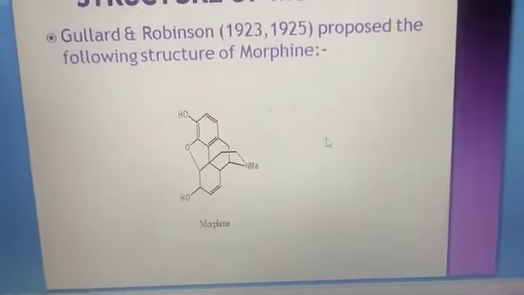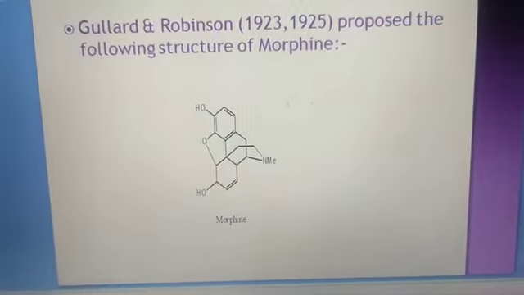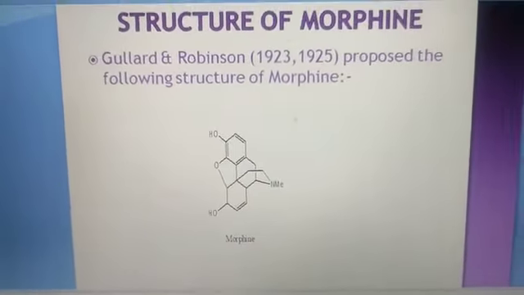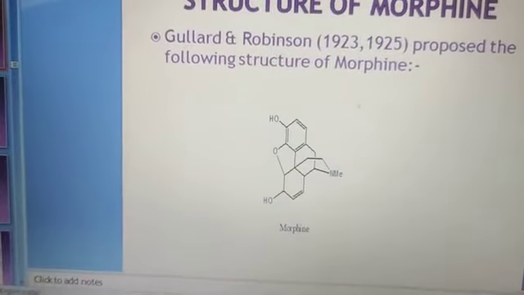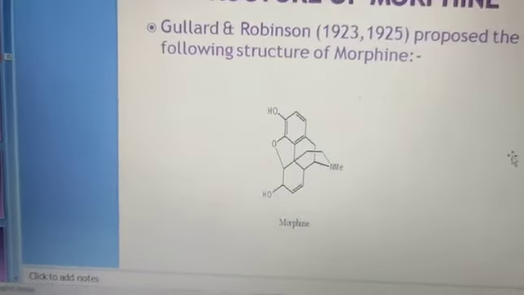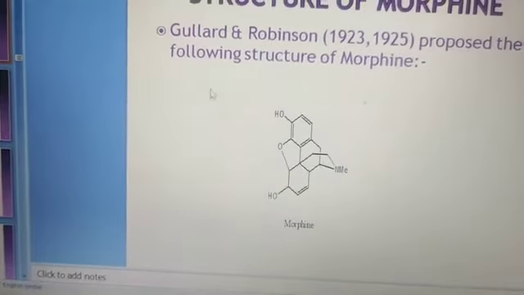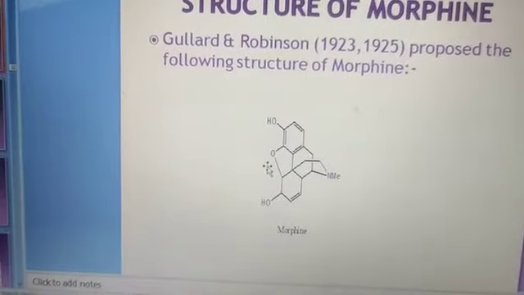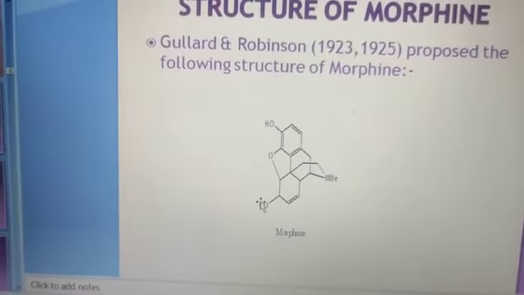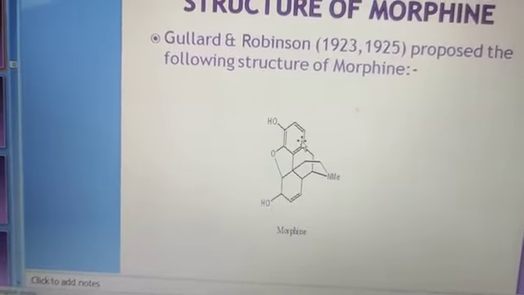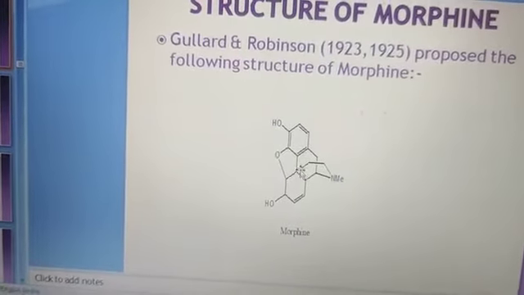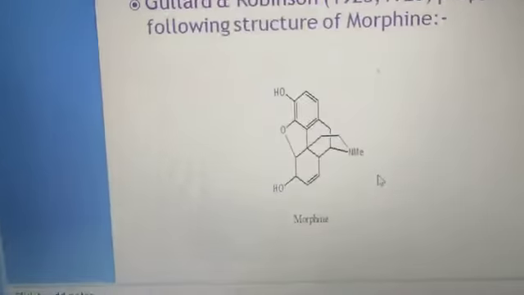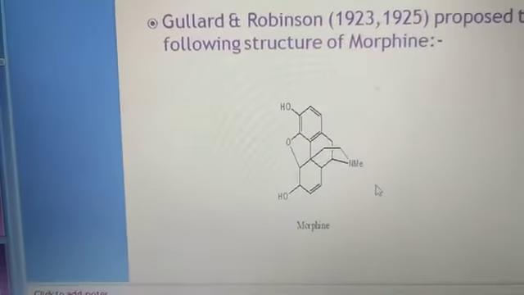So look at the structure of morphine. Gulland and Robinson in 1923 and 1925 proposed the following structure of morphine. As we discussed one by one, morphine has one phenolic OH group, one ether linkage, one alcoholic group, one benzene ring, and a nitrogen atom here also, which is tertiary in nature.